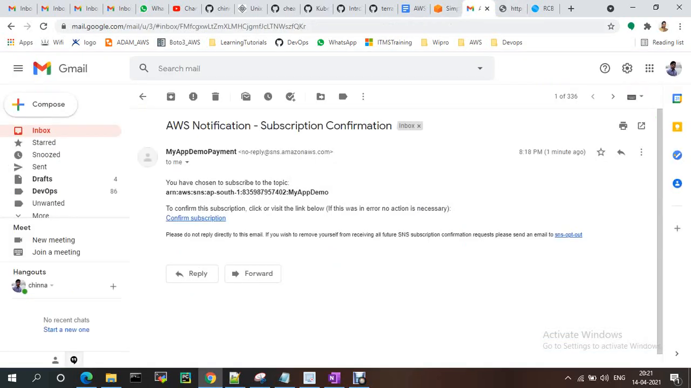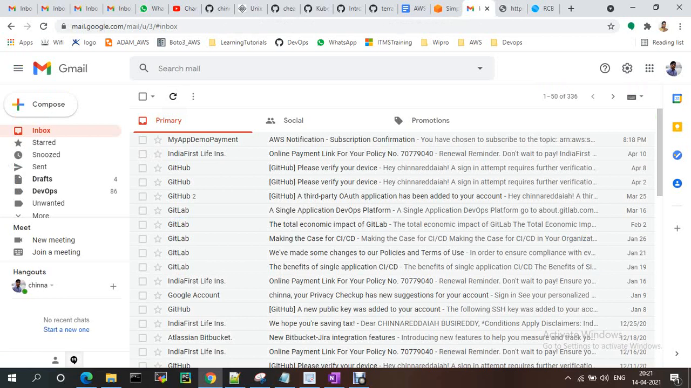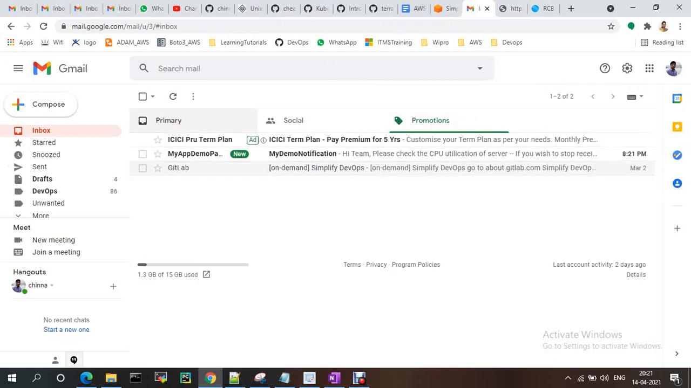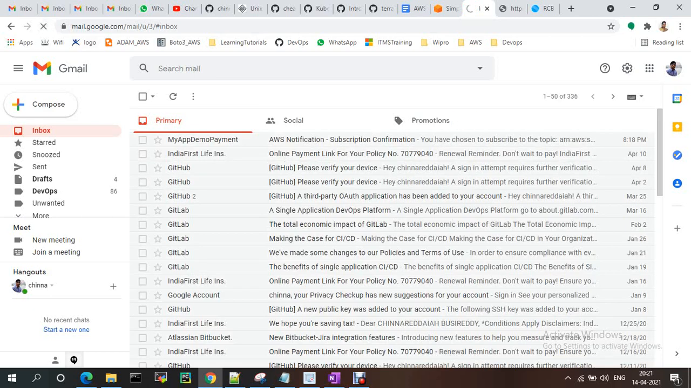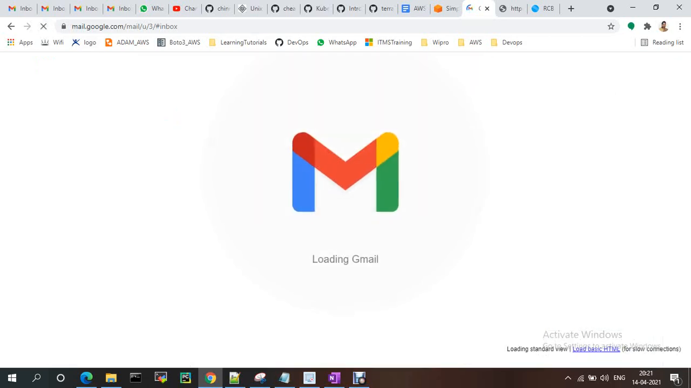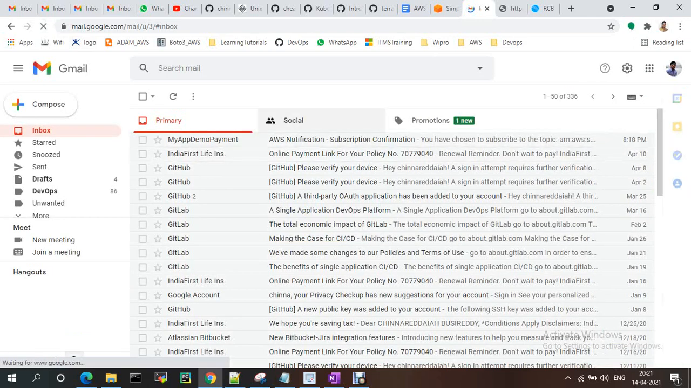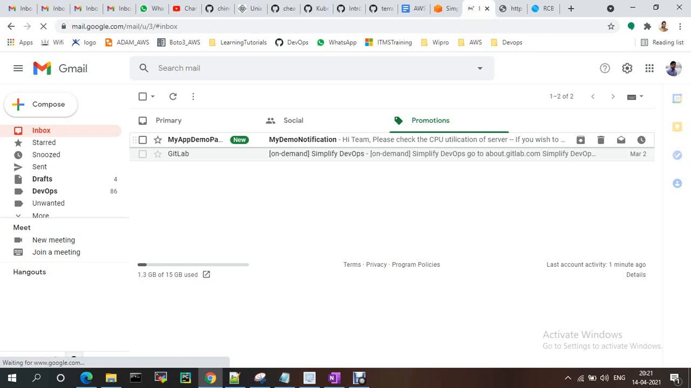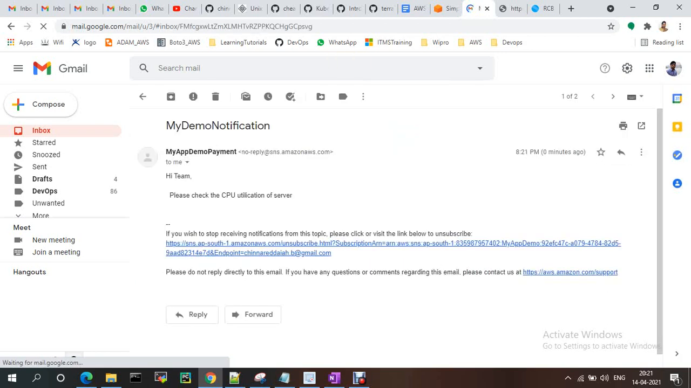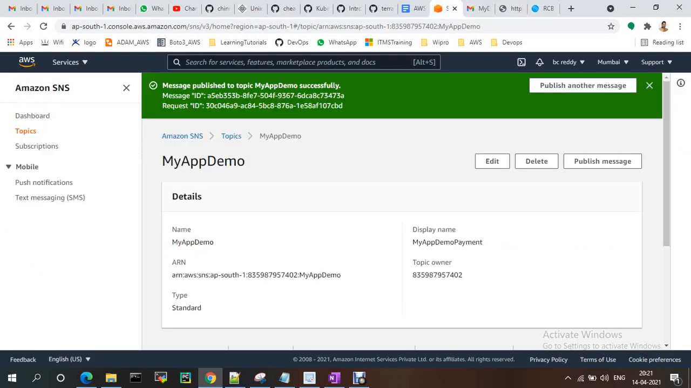Okay, if you go to your mails and refresh, see, we got a message: please check your CPU utilization time. Okay, like that we will get the notifications using SNS, Simple Notification Service. Okay, this is one service.